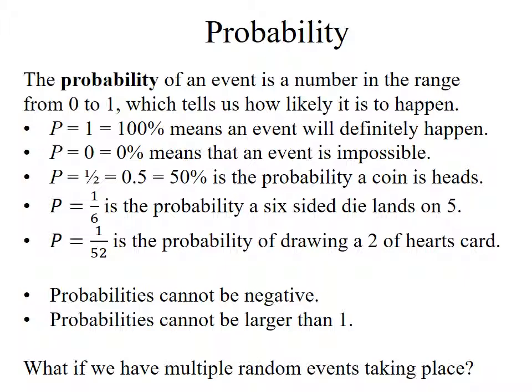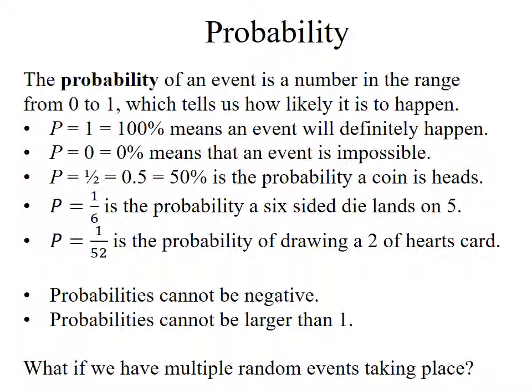So the first thing is probability is a number. We use this number to describe the likelihood of an event to happen. A probability of 1 means we have a 100% chance an event will happen. It will definitely happen. A probability of 0 means that it's impossible. It's definitely not going to happen. And then all probabilities are fractions and decimals somewhere in this range.